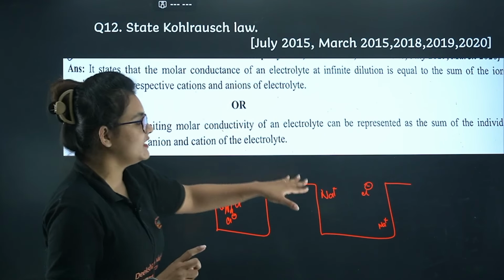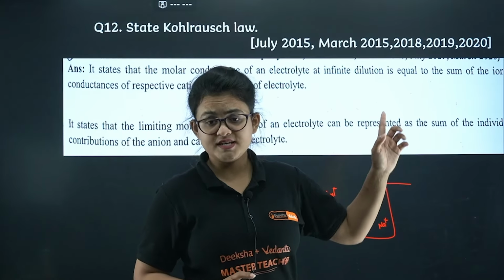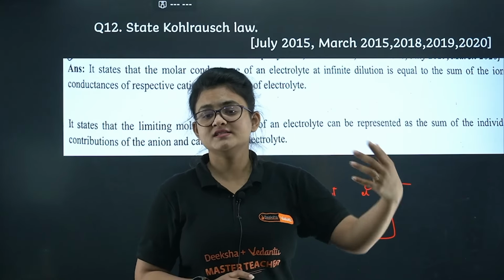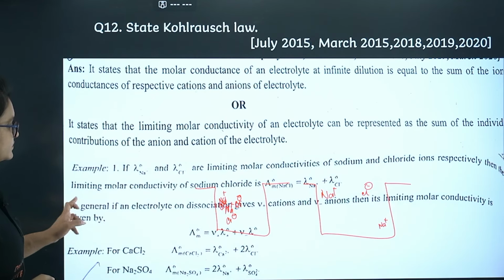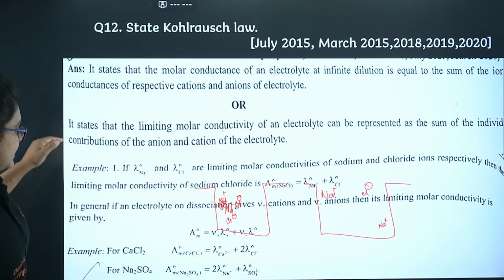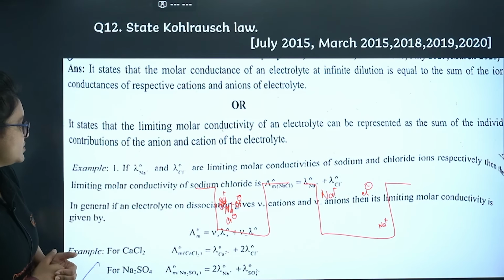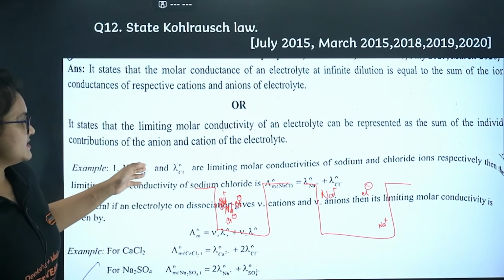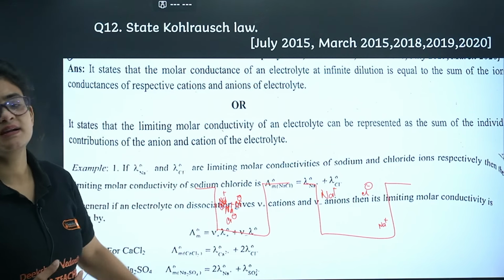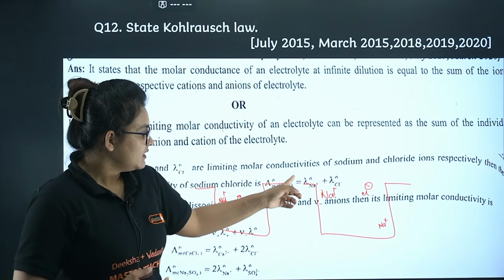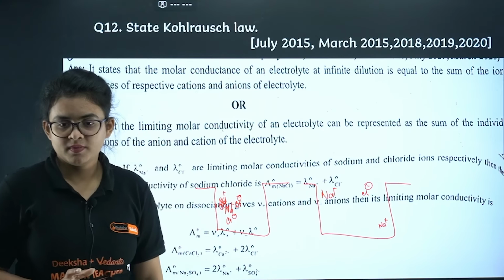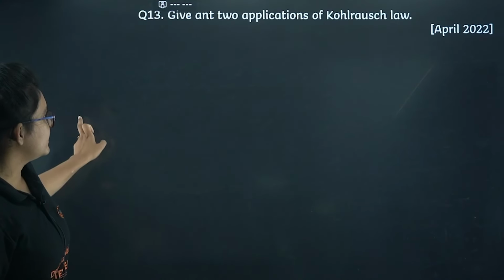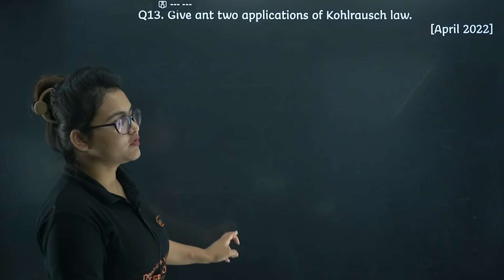That's why we take all the cations and all the anions, the sum of all the cations and all the anions. I guess it's clear to you. Let's proceed. Here you can see an example given. If you are looking at Na plus and Cl minus, say sodium chloride, then lambda M0 will be the total contribution of Na plus and Cl minus. Let's proceed further. Here you can see the given applications of Kohlrausch law.